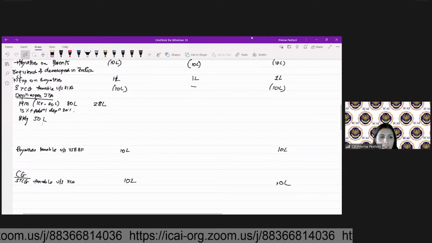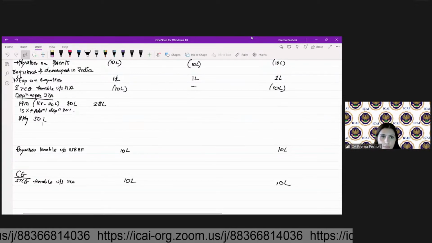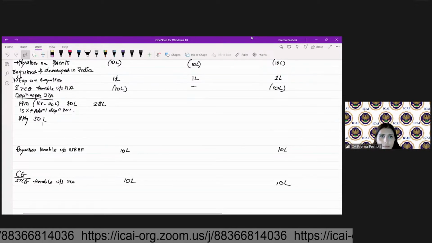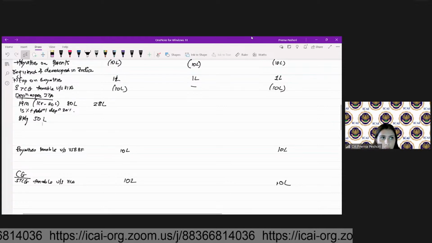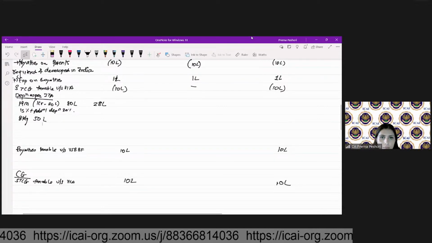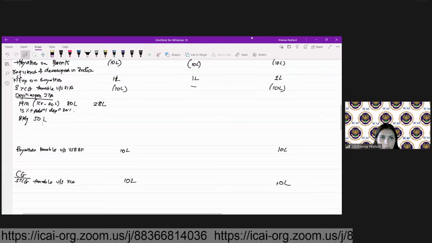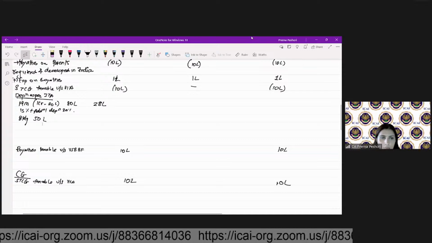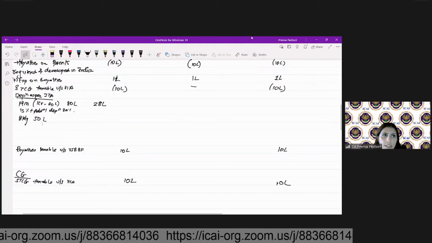Calculate the depreciation on building. Yes, students, please tell me.